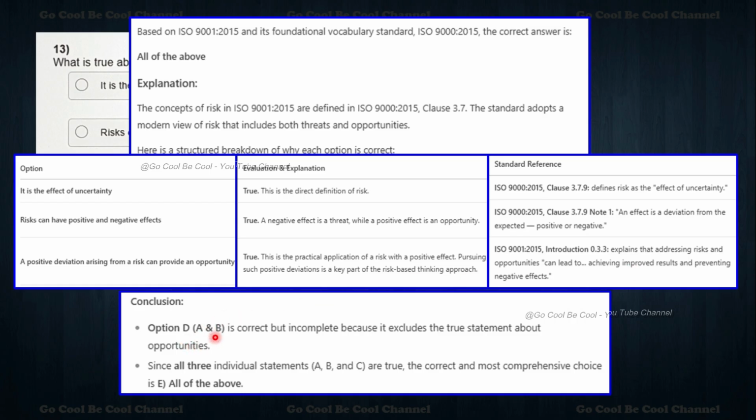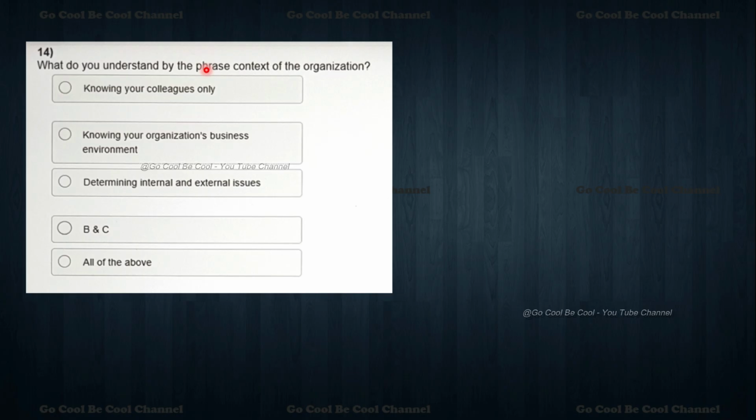So we can say here that A and B is correct but incomplete because it excludes the true statement about opportunity. Since all three individual statements, A, B, and C, are true, the correct and most comprehensive choice is E only. So we can pick all of the above here. For the examination, now moving towards the 14th one. What do you understand by the phrase context of the organization? So what do you understand?